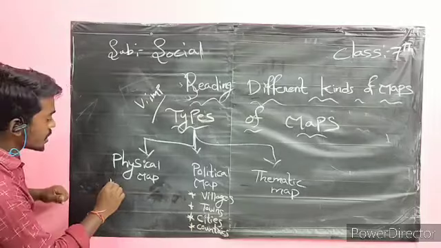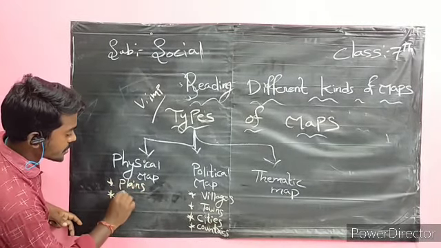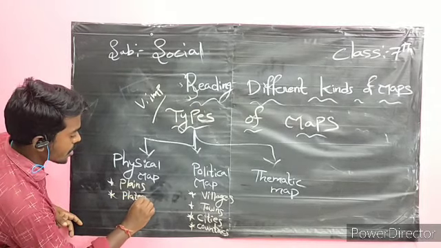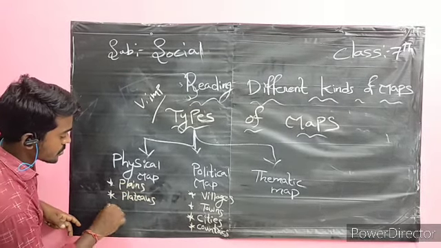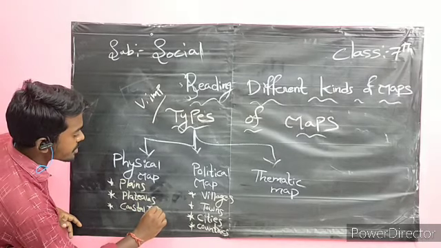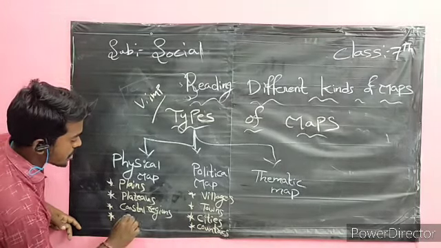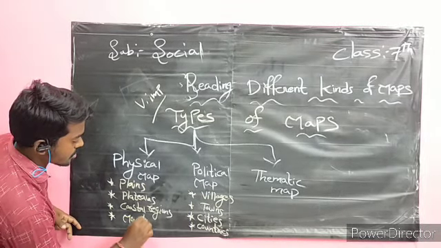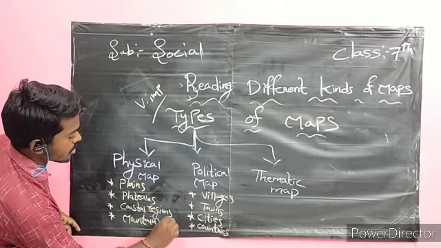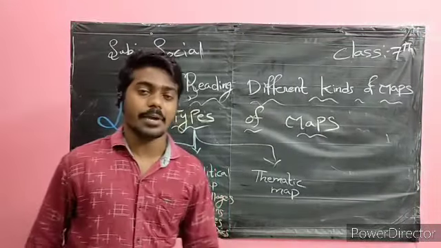A physical map shows plains, plateaus, coastal regions, mountains, etc. It's called a physical map.